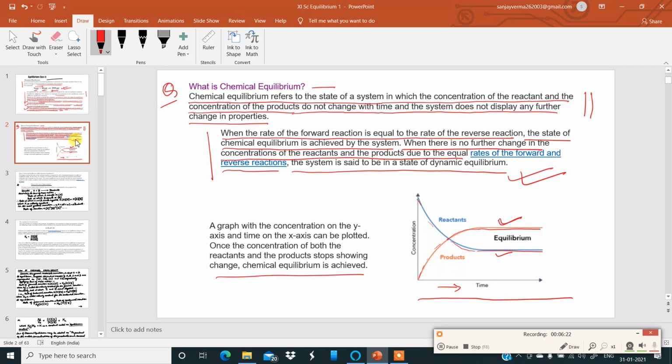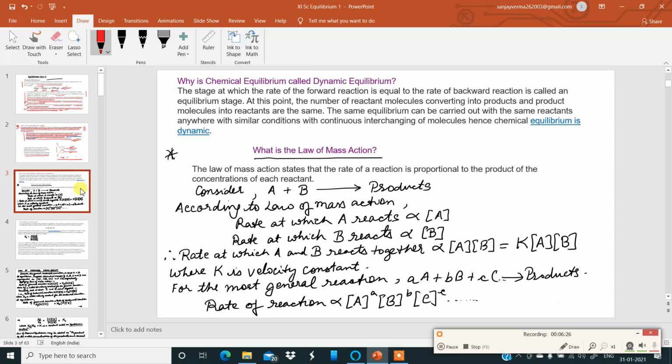Okay. Now let us move to the next slide, my dear students. Another question over here, another very, very important question. Why is chemical equilibrium called a dynamic equilibrium? Which can be asked. The stage at which the rate of the forward reaction is equal to the rate of backward reaction is called an equilibrium stage. At this point, the number of reactant molecules converting into products and product molecules into reactants are the same.